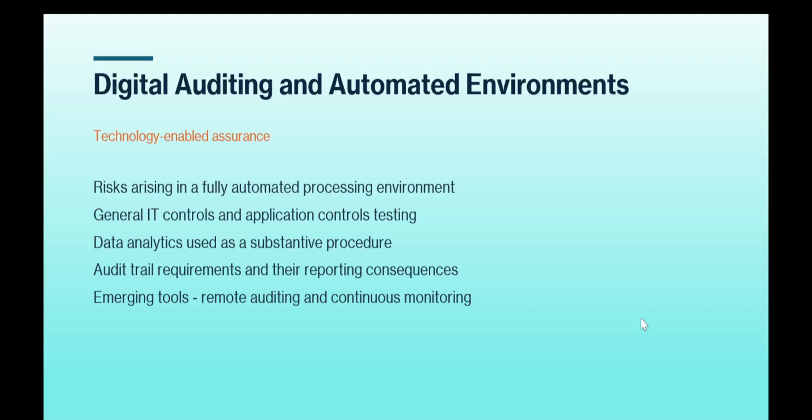Then we have digital auditing and automated environments, technology enabled assurance. Okay, what are the contents of this chapter? Risks arising in a fully automated processing environment, general IT controls and application controls testing, data analytics used as a substantive procedure, audit trail requirements and the reporting consequences, emerging tools, remote auditing and continuous monitoring. Right, these are the contents of this chapter, digital auditing and automated environments.